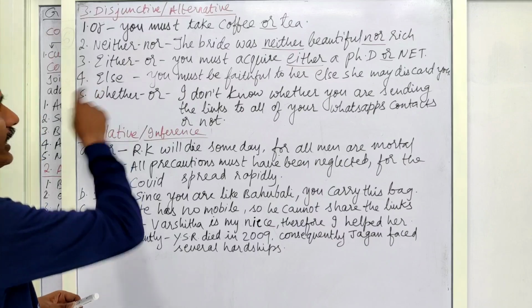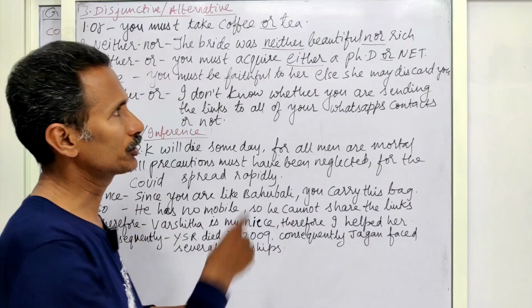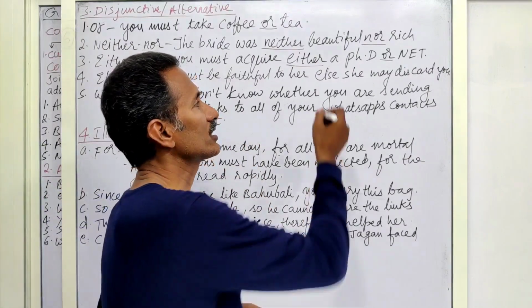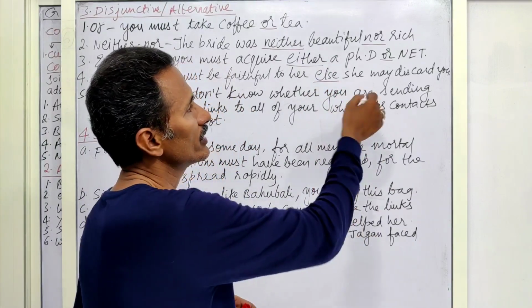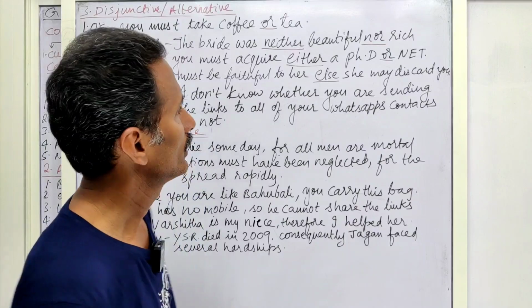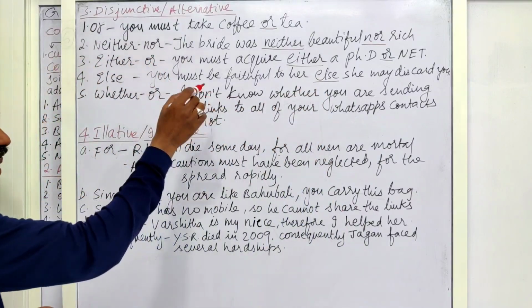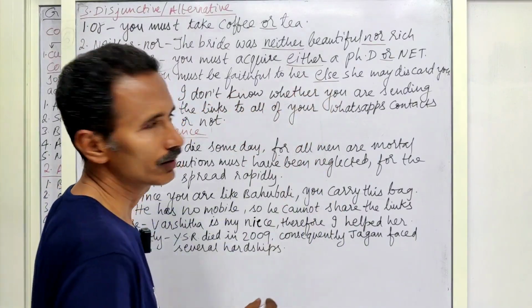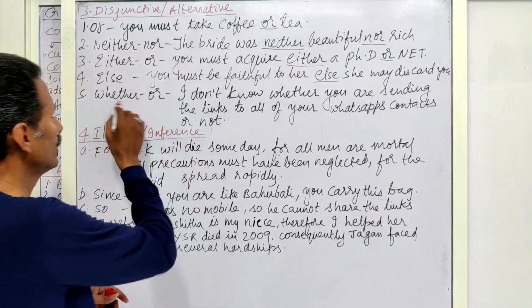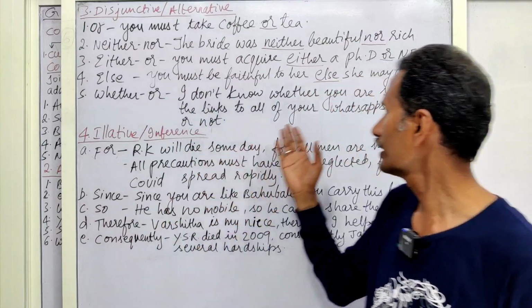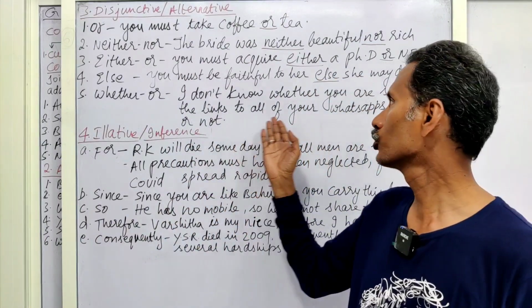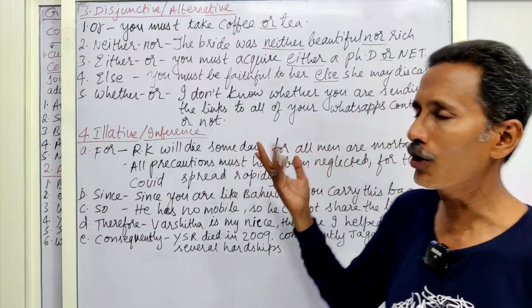Next one. Else. You must be faithful to her, else she may discard you. If you are not faithful to your wife, she may discard you, she may leave you. So, else. Okay? Next one. Whether or. I don't know whether you are sending the links to all of your WhatsApp contacts or not.